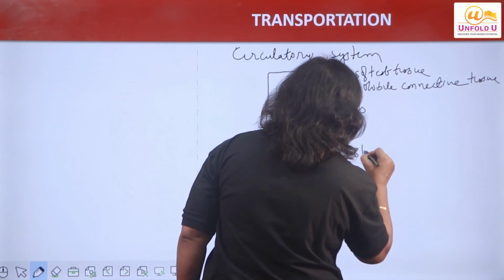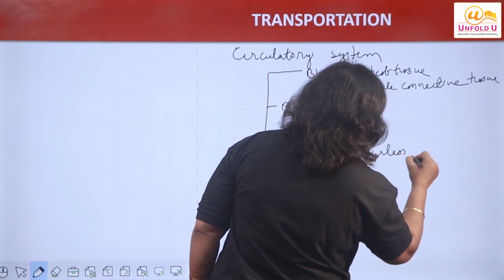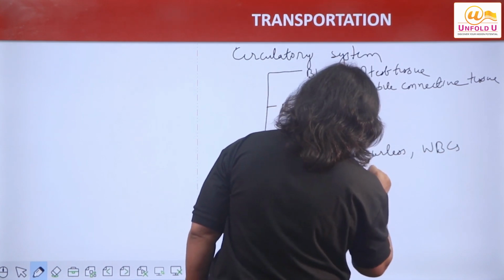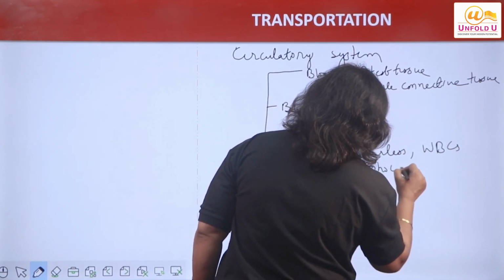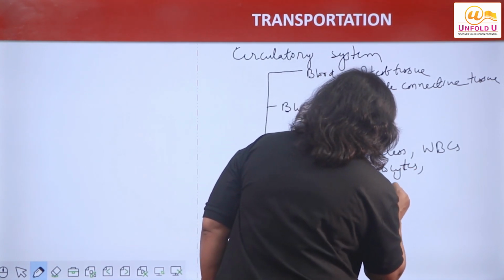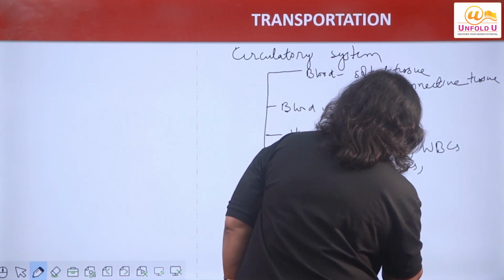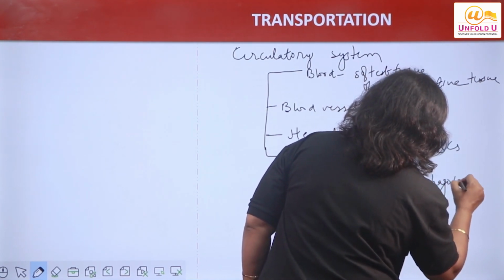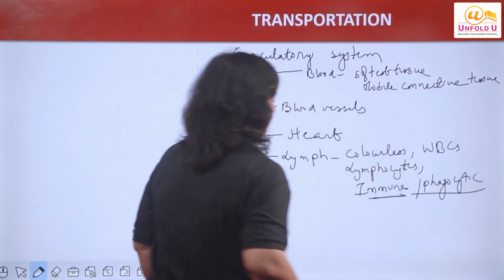Lymph is colorless and mainly having WBCs, or you can say lymphocytes. It is mainly concerned with immunity, or it has phagocytotic functions, right?